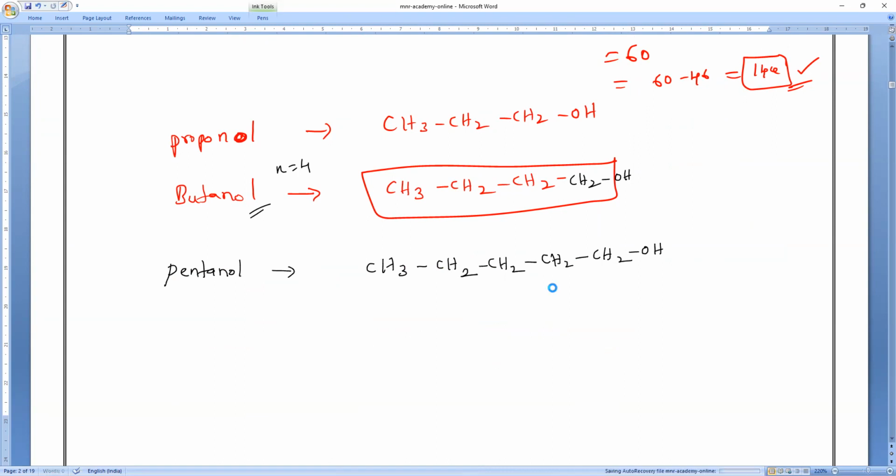Other than that, is there anything that changes? Nothing will change. Everything else is the same. Just one CH2 increases from one homologous compound to the next compound. Please remember that, that is enough.